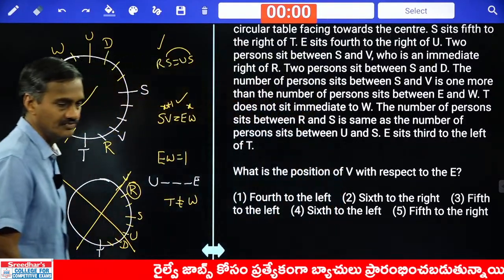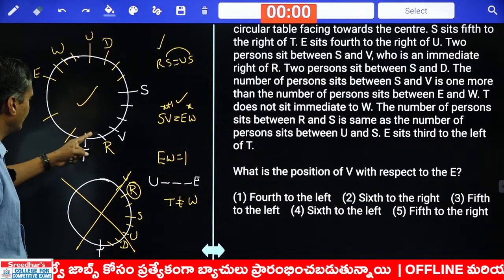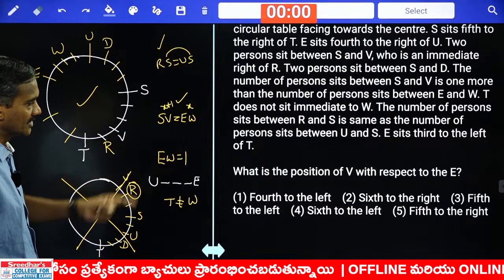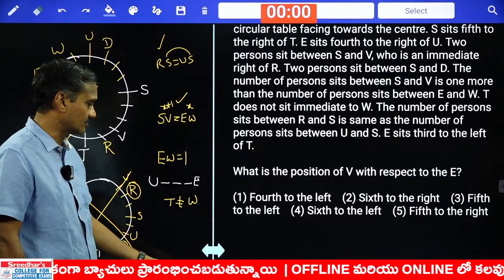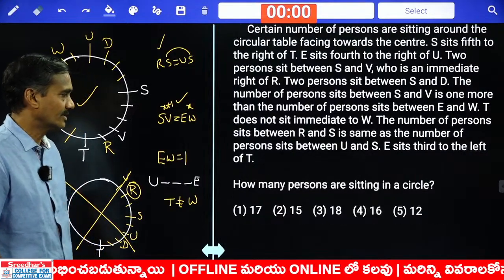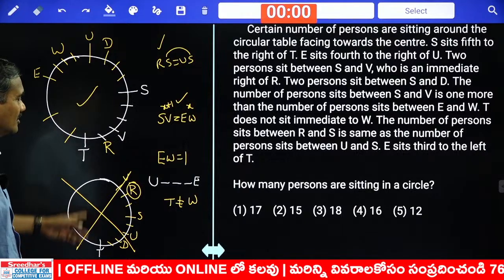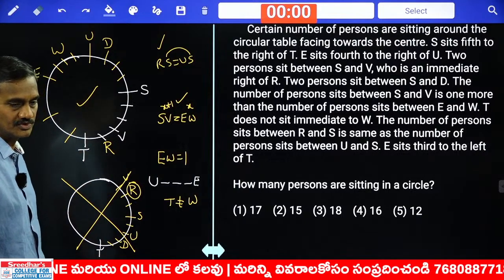What is the position of V with respect to E? V with respect to E, 1, 2, 3, 4, 5. Fifth to the right, choice 5, question number 66. Then, how many persons are sitting in this circle? How many are there? 16, that is choice 4.